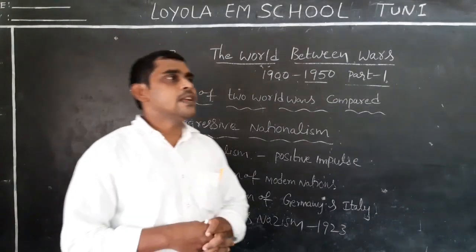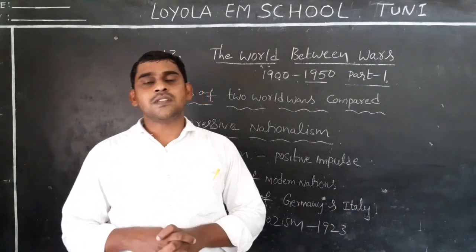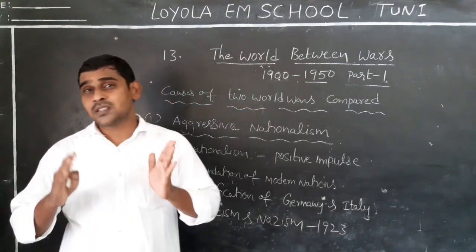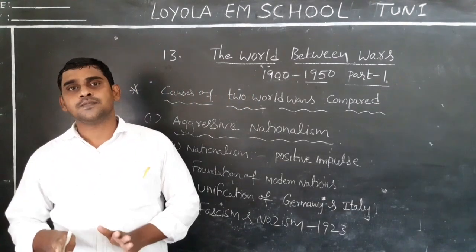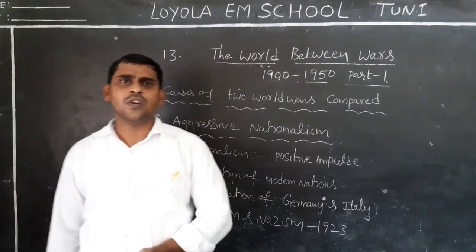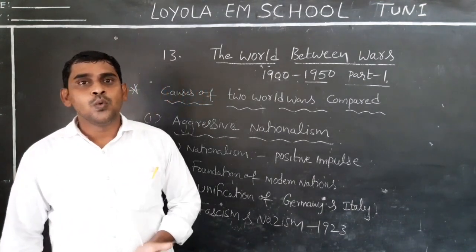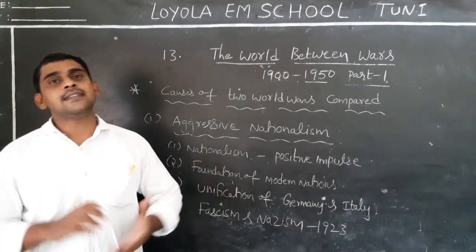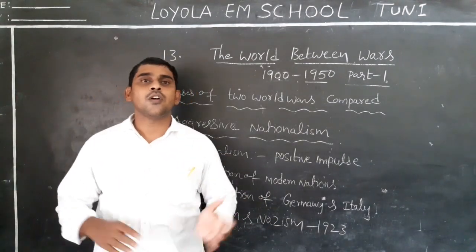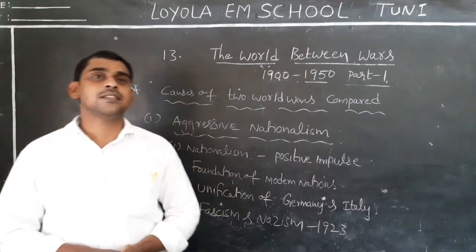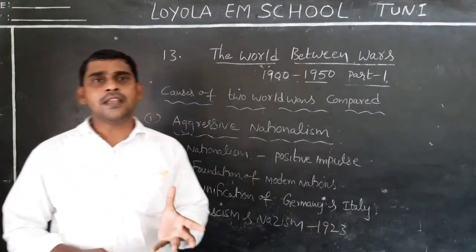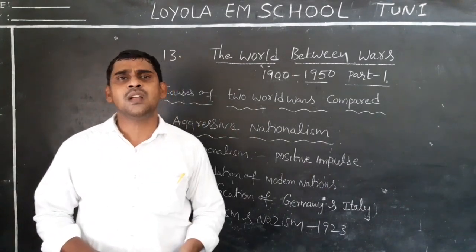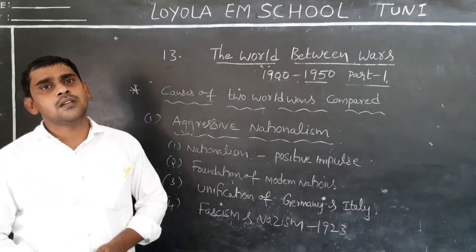The people of Italy were living in 7 states. Among all the people, one feeling was caused. The feeling is nationalism. What is nationalism? We are the people of Italy. We belong to Italy. We speak the Italian language. This is the feeling. When this feeling of nationalism is caused among them, automatically what happened?